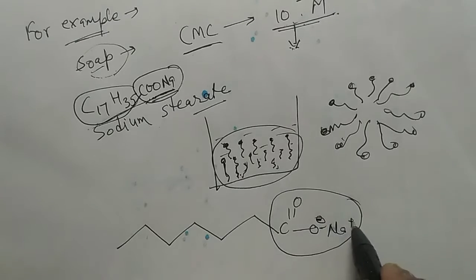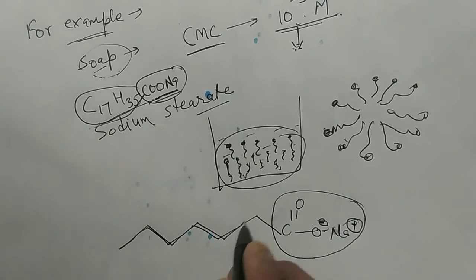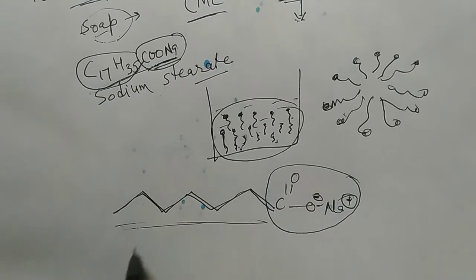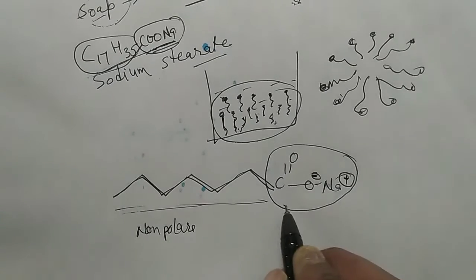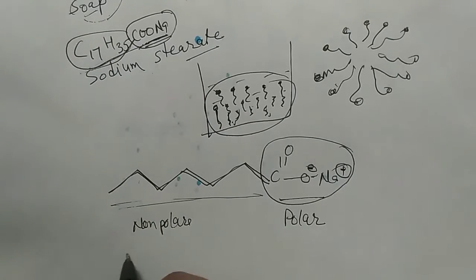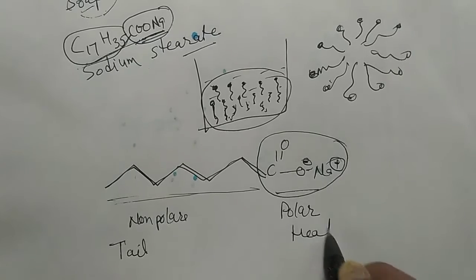Here negative and positive charges are present, and here there is no positive or negative charge. It is totally a hydrocarbon part. This hydrocarbon part is non-polar, while this part is polar. This part is known as the tail, and this part is known as the head.